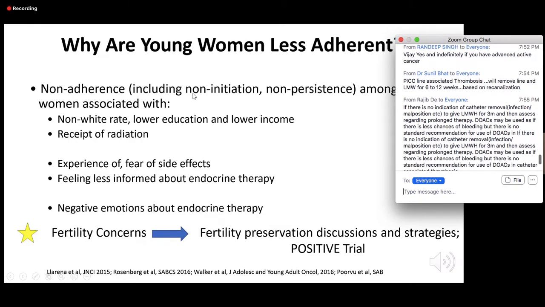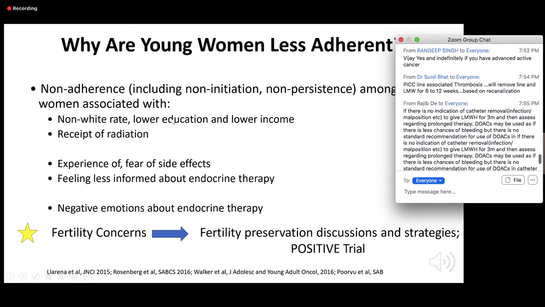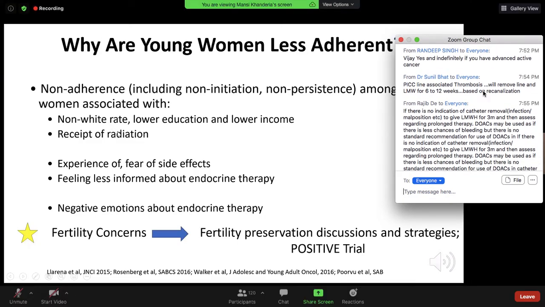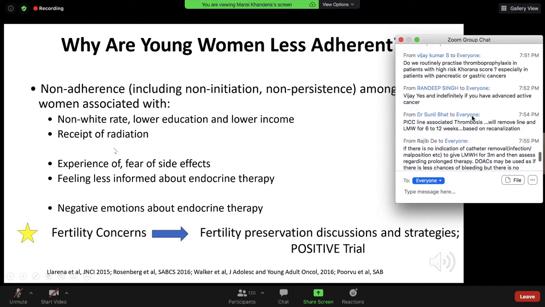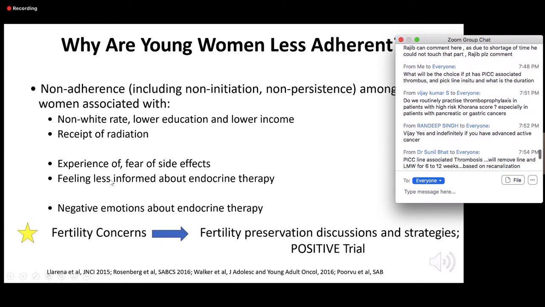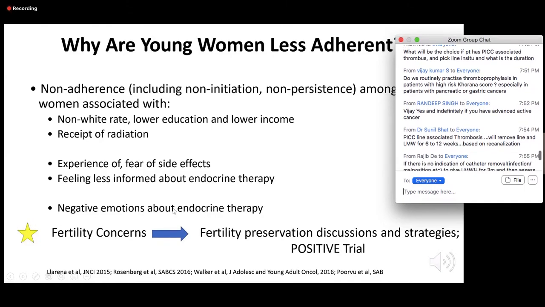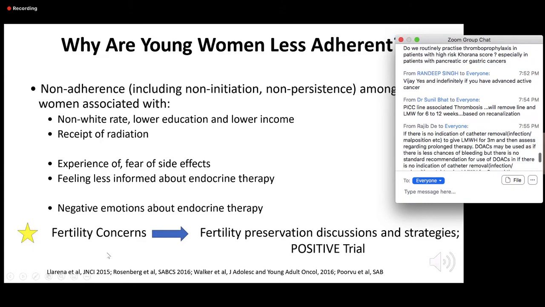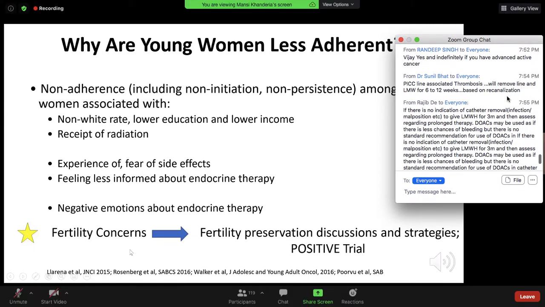So there was this paper which was published in 2015 in the US, which showed that there were obviously socioeconomic factors at play which could apply to India as well. Patients with radiation did not adhere. Most of them had fear of side effects or they had side effects. They also felt less informed about endocrine therapy. They had negative emotions about endocrine therapy. And mainly because they are young patients, they have fertility concerns.